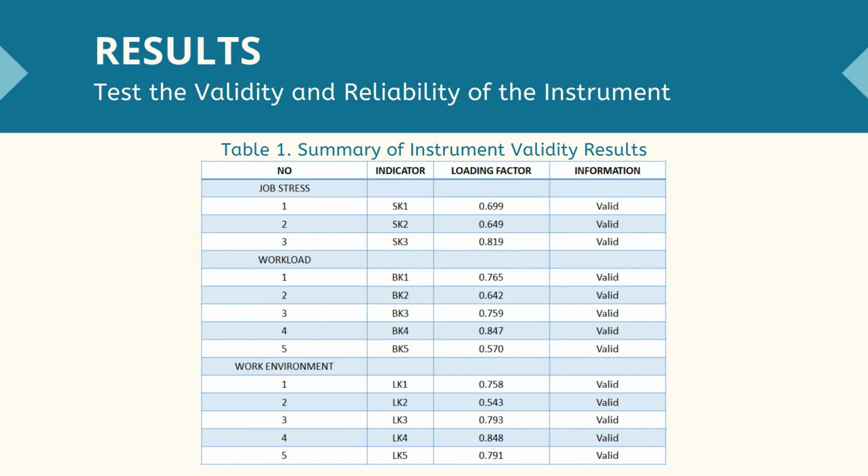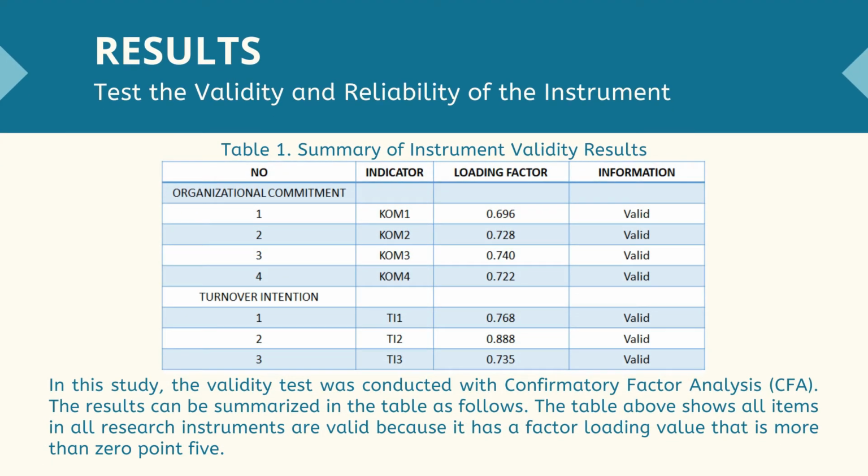In this study, the validity test was conducted with confirmatory factor analysis, or CFA. The table above shows all items in all research instruments are valid because they have a factor loading value that is more than 0.5.